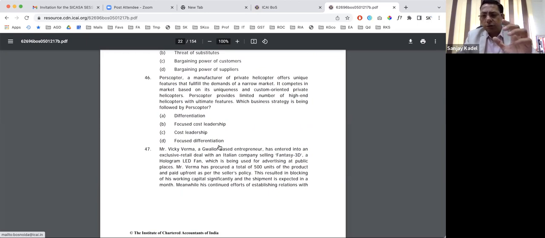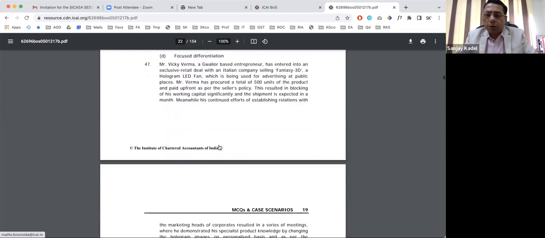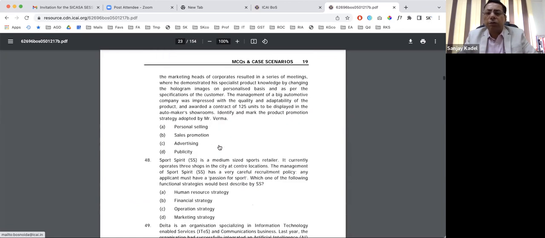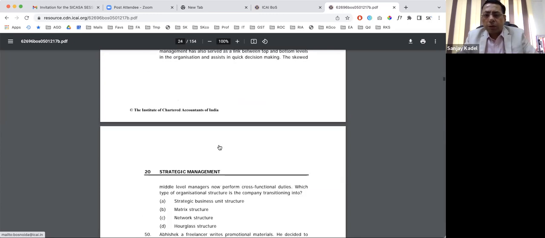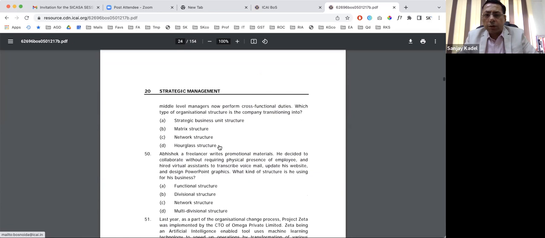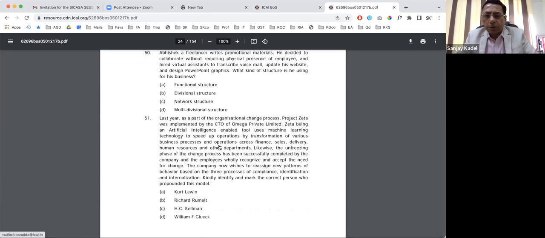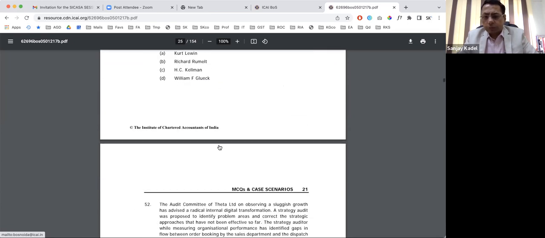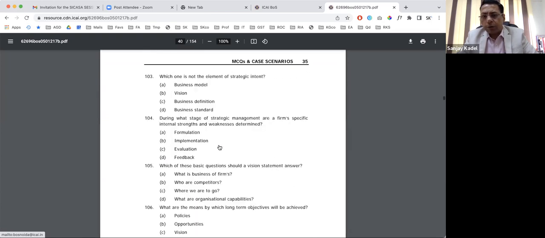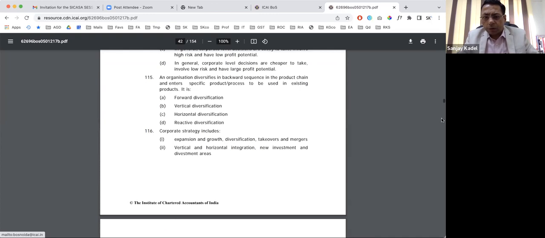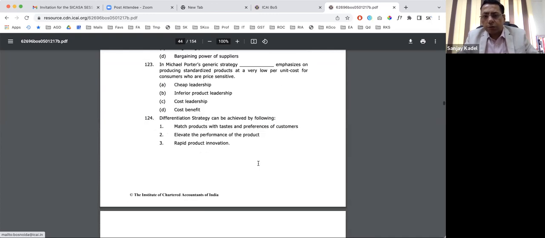Whichever matches first is your correct answer. Do not get confused by multiple choices which you feel are equally correct. Follow this particular strategy, and you will be able to answer a very good amount of questions in the right manner. So these are the MCQs. Now, towards the second part of this booklet, you have case scenarios. Here it is.